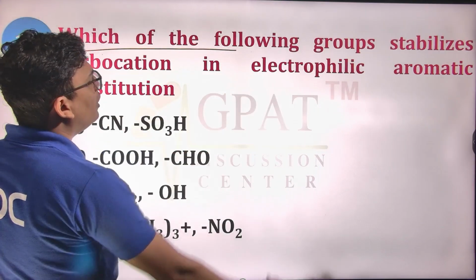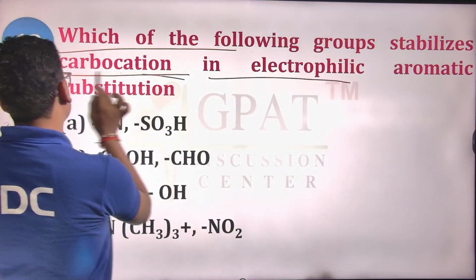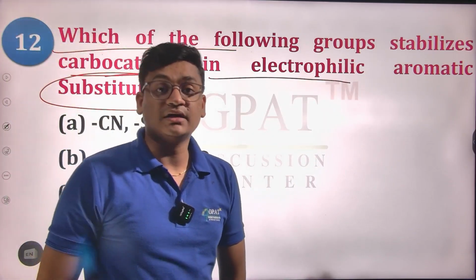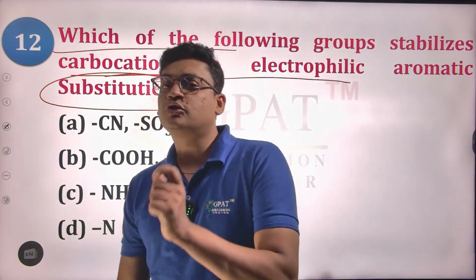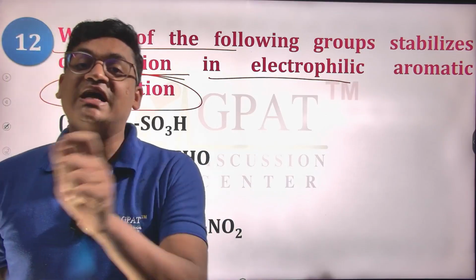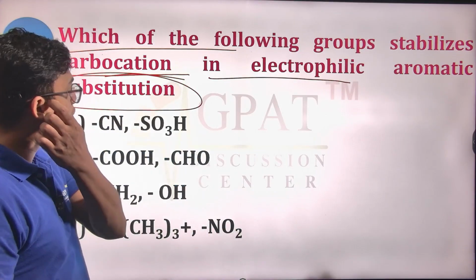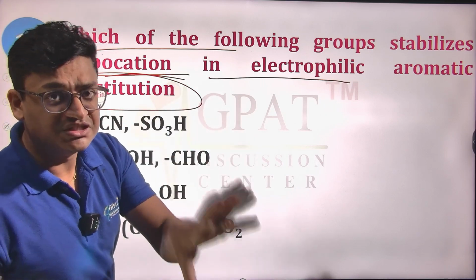Which of the following groups stabilizes a carbocation in electrophilic aromatic substitution reaction? So all those groups that have higher electron donating capacities, in simple terms, all those groups that have plus M nature, have stabilizing effects on the electrophilic aromatic substitution reactions due to their electron donating tendencies inside that particular benzene ring.